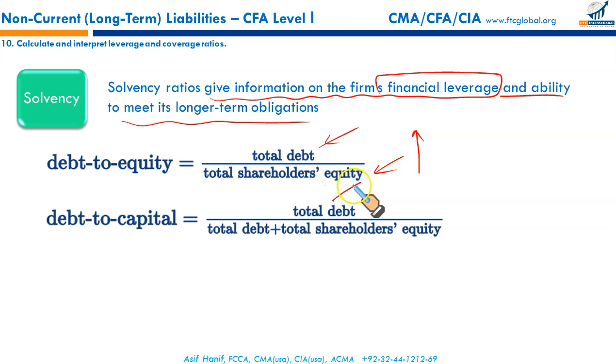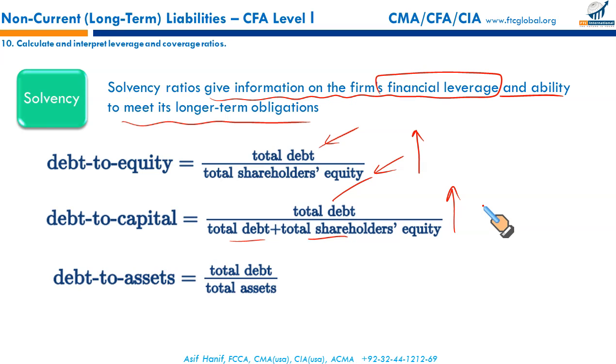Debt to capital: total debt upon debt and shareholders' equity. A higher number indicates the company has a solvency problem. Then debt to total assets: total debt to total assets. Technically this and the previous ratio are the same, but the denominator there contains equity and debt, while this one contains total assets. These are the ratios we discussed in detail and solved many questions on in our previous reading. So these are solvency ratios.